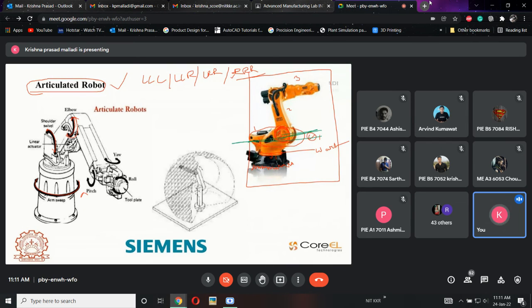Considering this axis, it will move in this direction, at an angle from back to forth. Okay. So this will go into this, as well as this will go into this. This is called theta 2. Second R. Third R. This is joint number 3. Because of joint 3, what will happen?